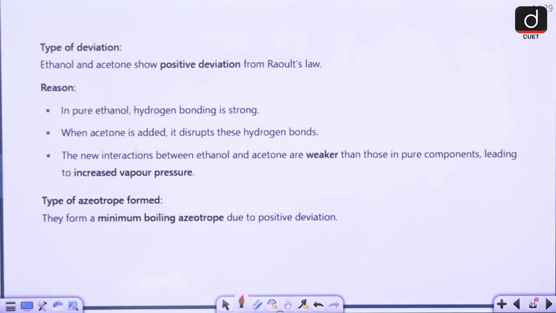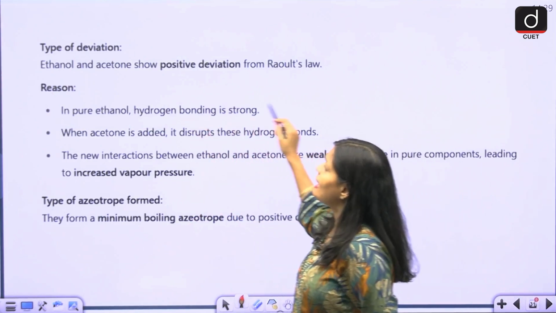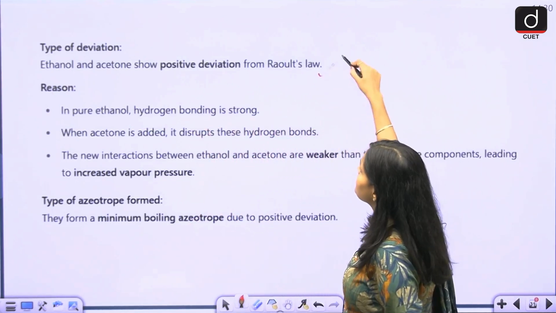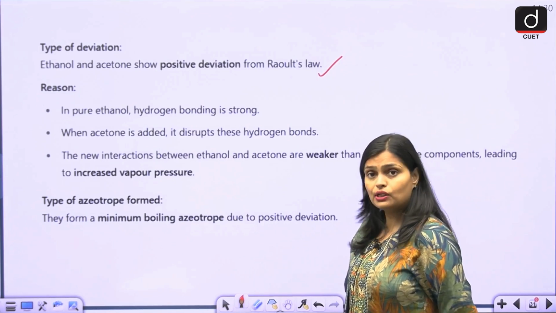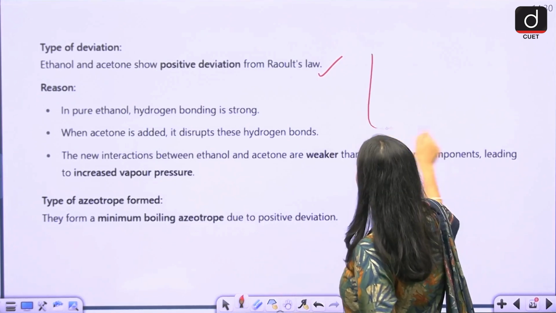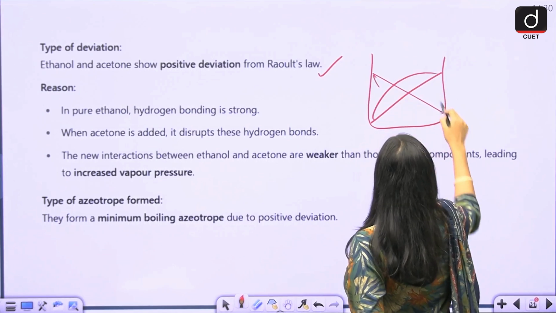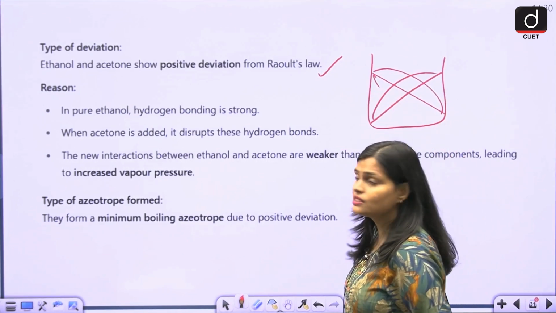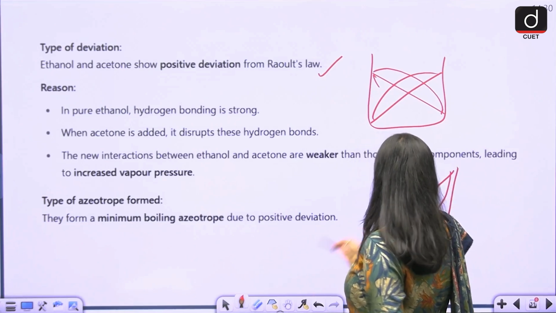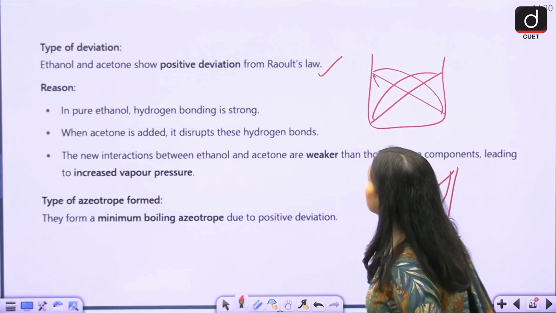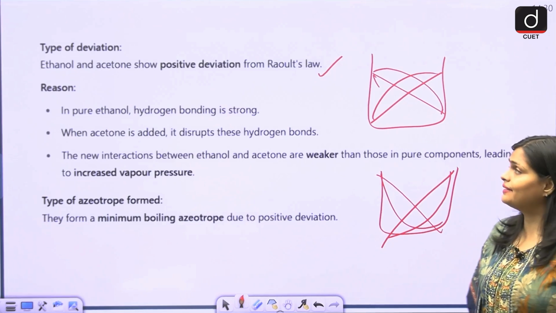Then what type of deviation will you get from here? Ethanol and acetone show positive deviation from Raoult's law. You have learned about positive and negative deviation in this kind of chart. This is positive deviation, and when it goes downside, that is negative deviation. Here ethanol and acetone show positive deviation.